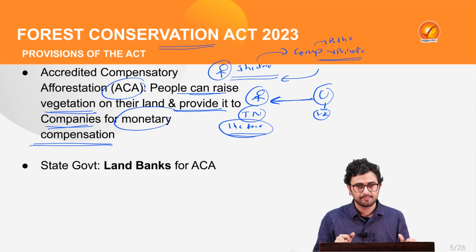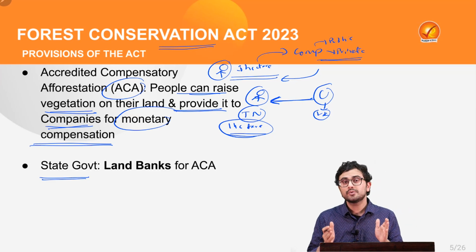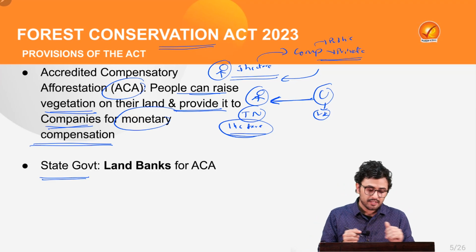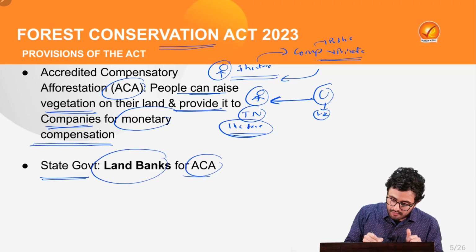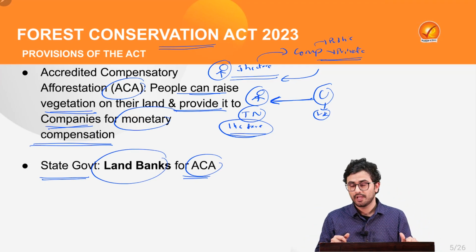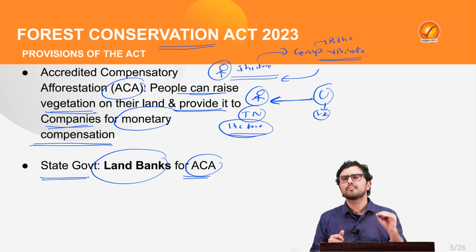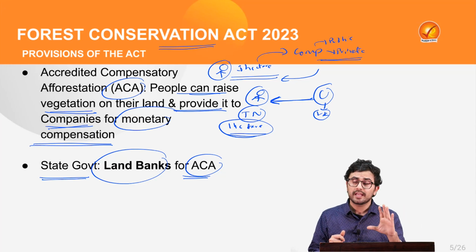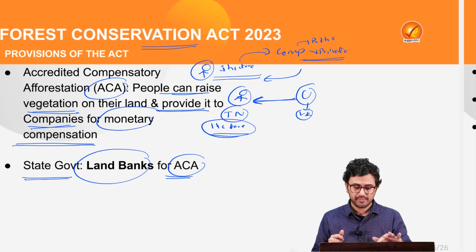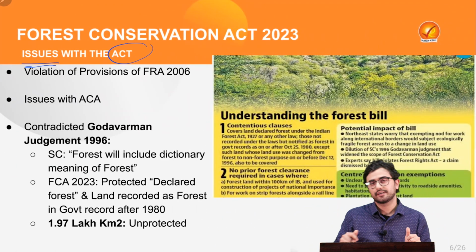At the same time, the state government is going to create land banks for management of such accredited compensatory afforestation. Now, along with these provisions, there were several environmental concerns which were raised by various groups, thus leading to several issues with the Act.